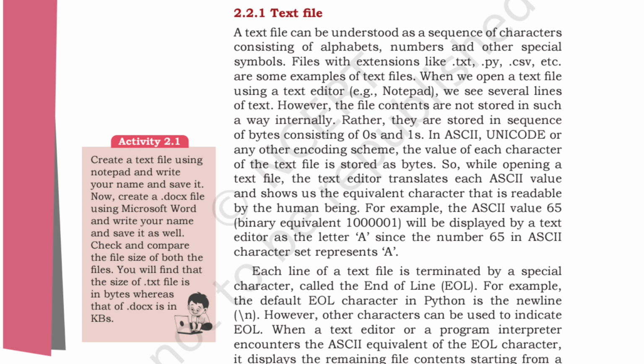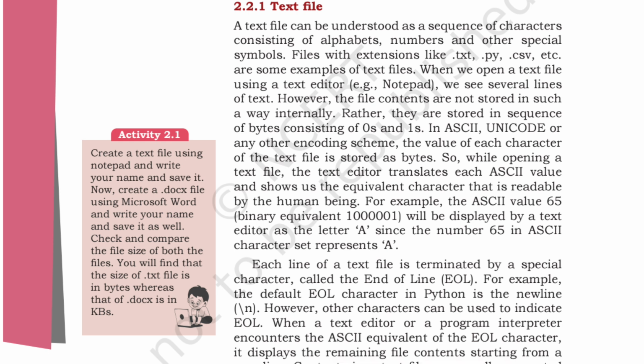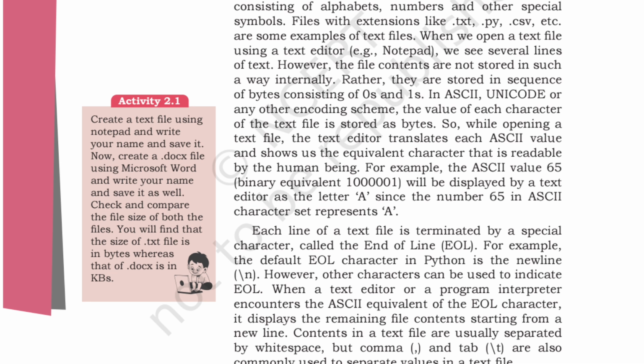Whatever data we take will be in the zeros and ones format, that is bytes, in ASCII and Unicode, which is the encoding scheme. When opened in the text editor, each ASCII value is shown as its equivalent character, readable by the human being. For example, the ASCII value 65 has the binary equivalent 1 0 0 0 0 0 1, which will be displayed by the text editor as the letter A.